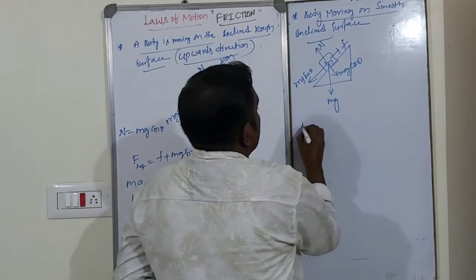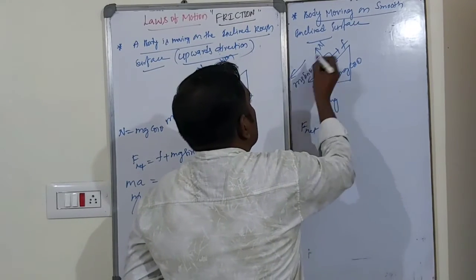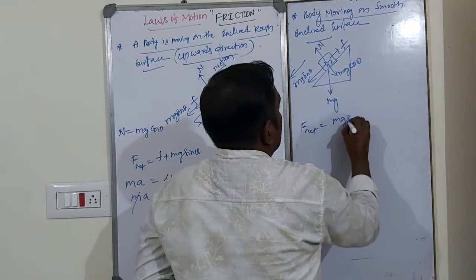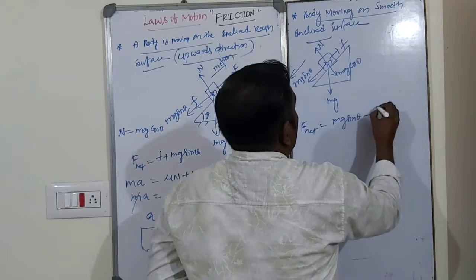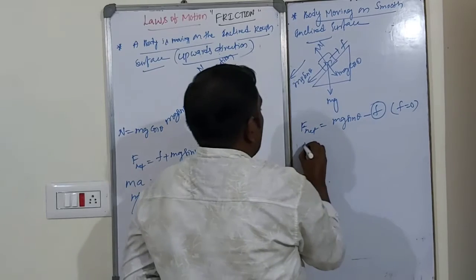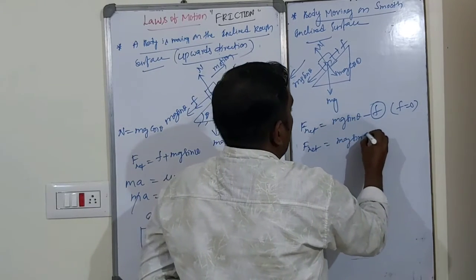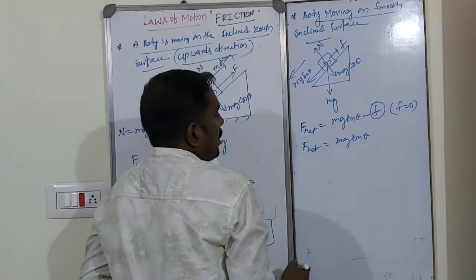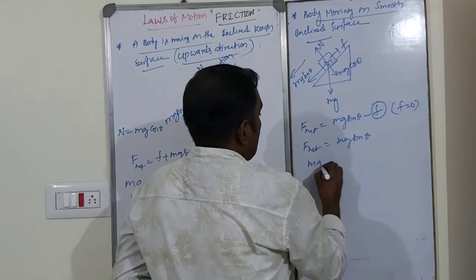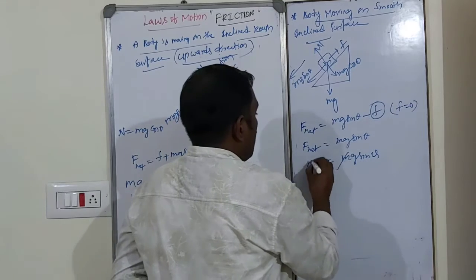So what is F net in this case? This is the motion. F net is equal to mg sin theta minus F. F is equal to 0. So F net is equal to mg sin theta. That is, ma is equal to mg sin theta. It cancels out.